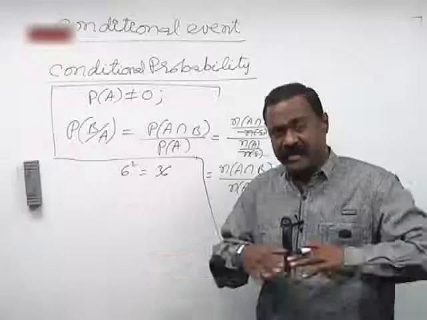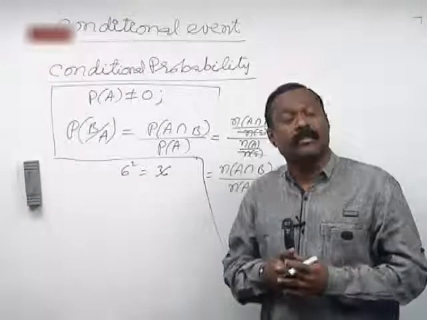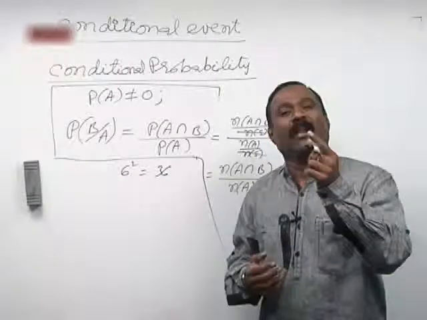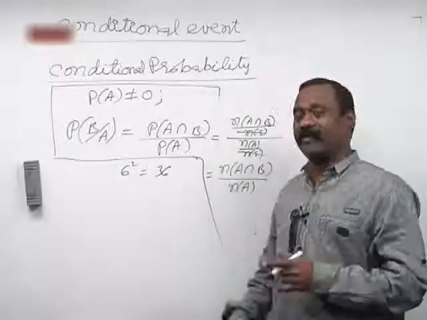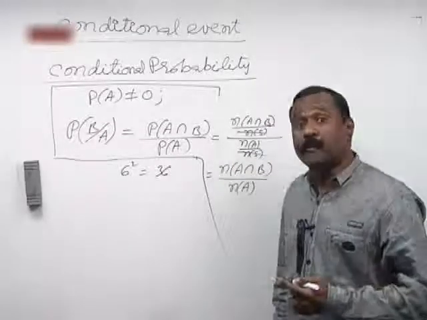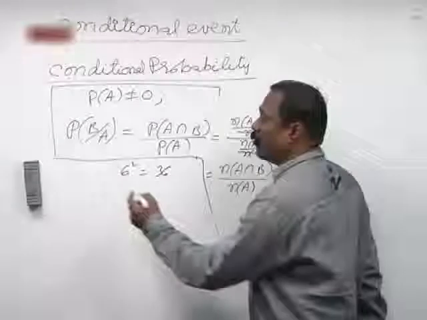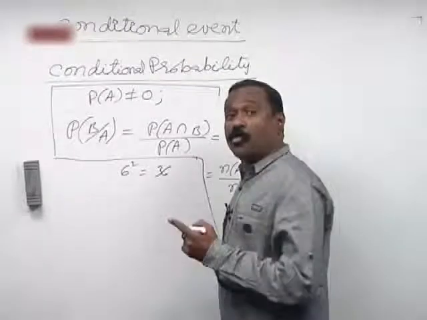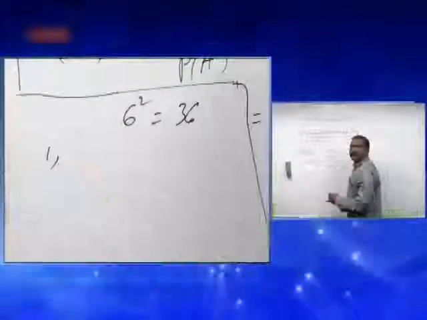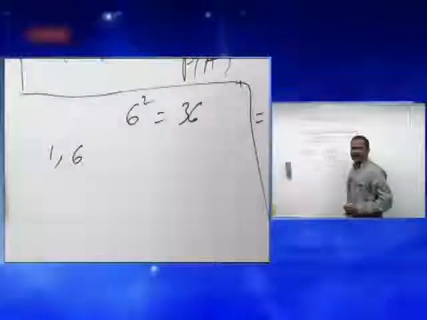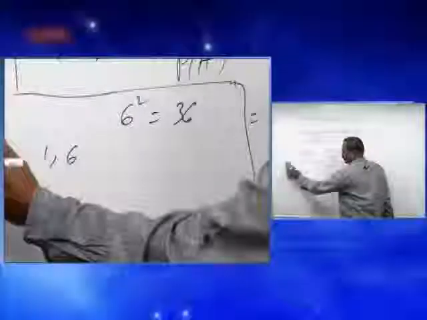I don't need all these things because our sample space in this case is restricted. Restricted to what? The total sum on the dice is given to be 8. So what should the outcomes be if the sum is 8? If it starts from 1, 6 is the maximum combination, which becomes 7, so it is not possible.